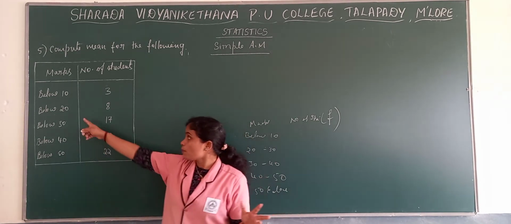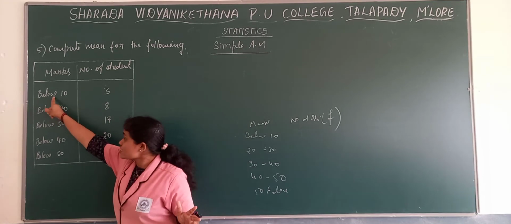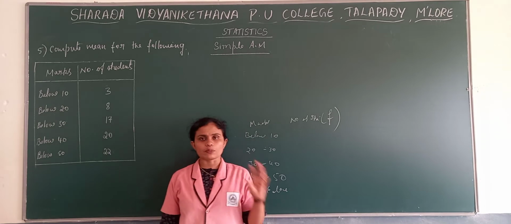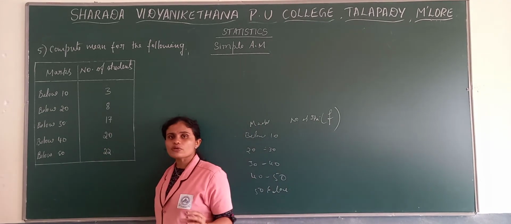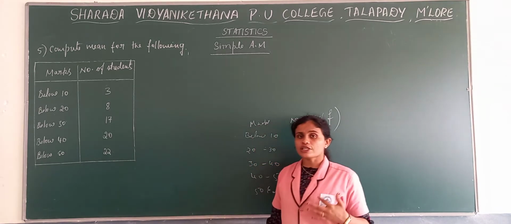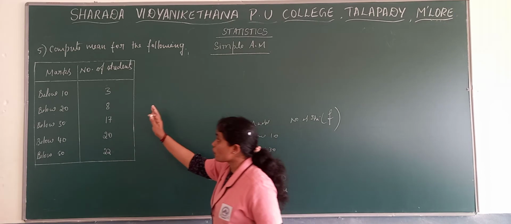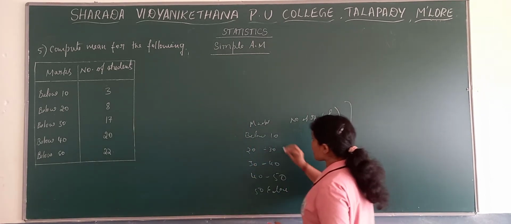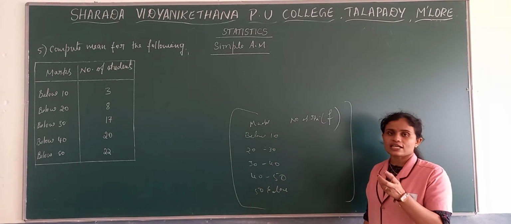But when you get a problem like this, below 10 or less than 10, from first class to last class, if all the classes are having below or less than, then what values you will have in the place of frequencies? Those are less than cumulative frequencies, LCF, not frequencies. Frequencies we need to find out from LCF. So in case of open-end class intervals, there is no change. It is how we get regular class interval problems.